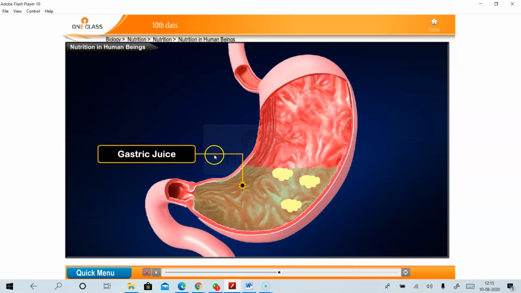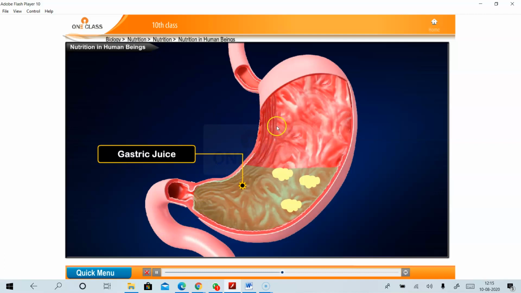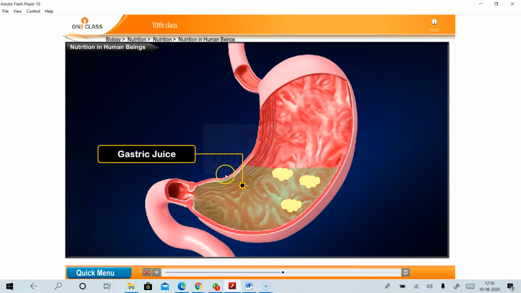Mucus forms a layer on the inner side of the stomach. You can see the inner linings here, the inner lining of the stomach. Gastric juice contains powerful enzymes like pepsin as well as hydrochloric acid.